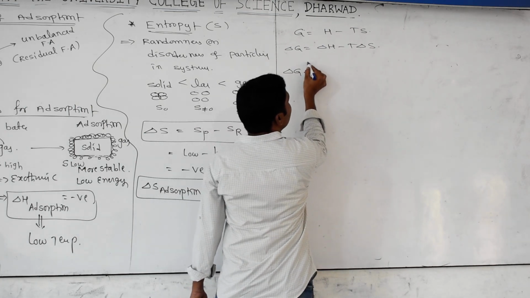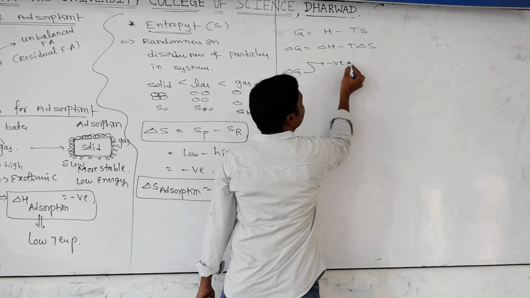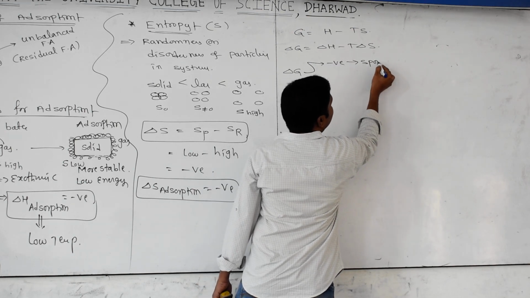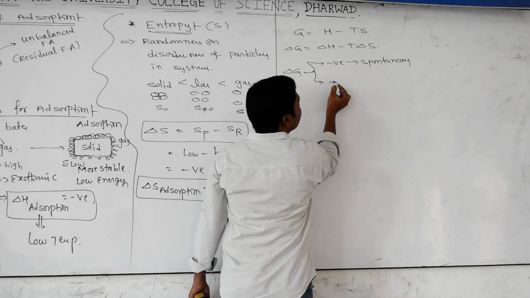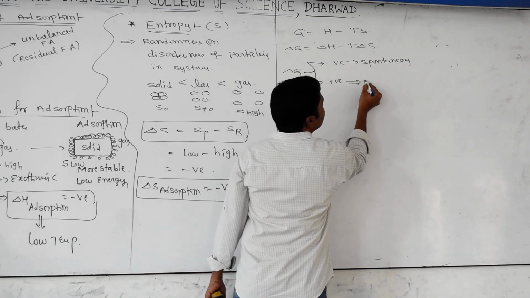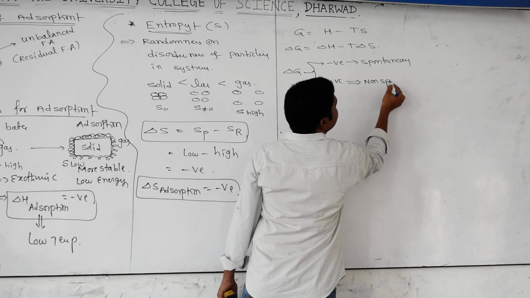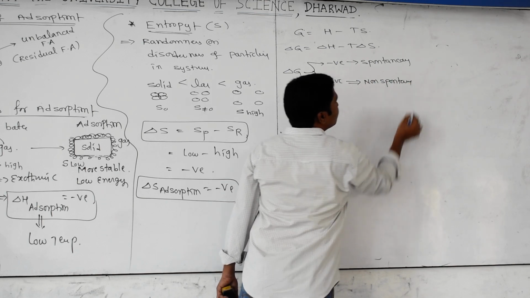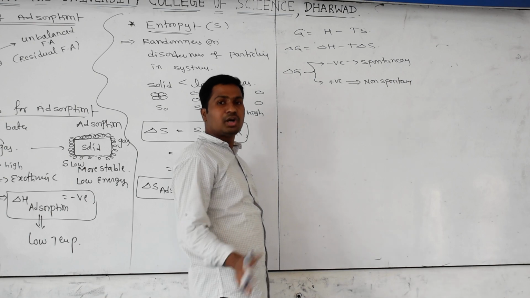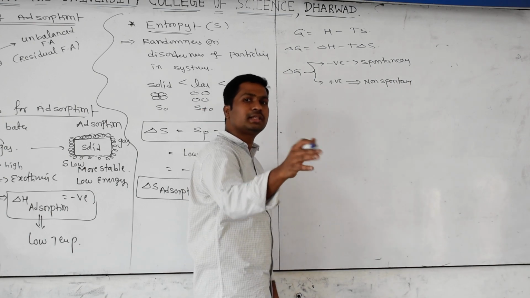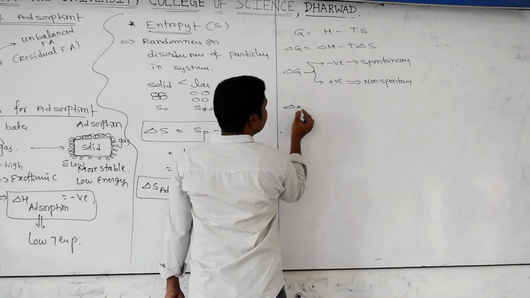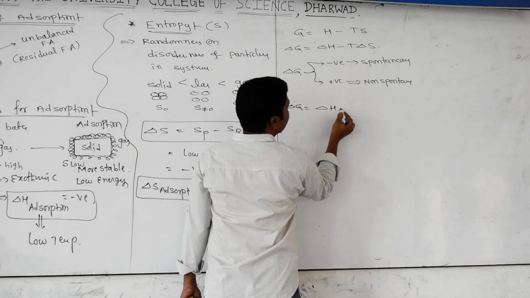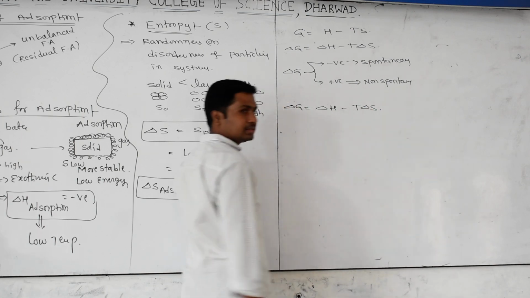If the delta G value is negative, very good, it is spontaneous. If delta G is a positive value, it is non-spontaneous. Spontaneous means it goes by itself, but non-spontaneous means we should do something from outside, then only it proceeds.